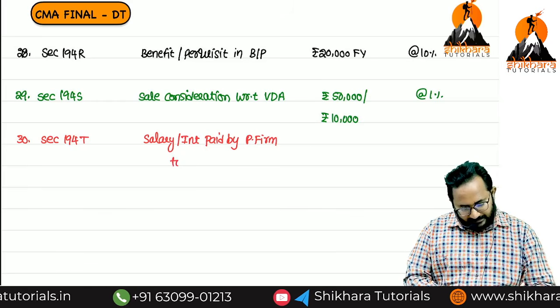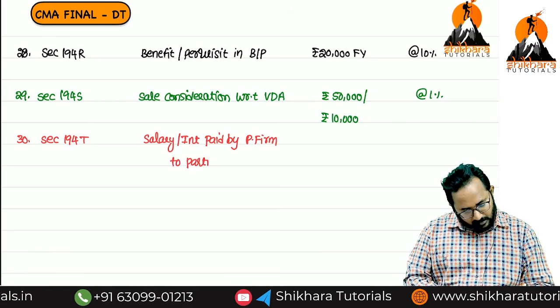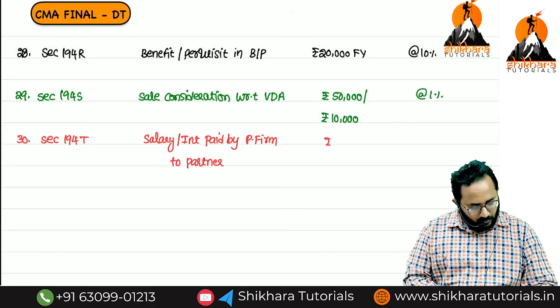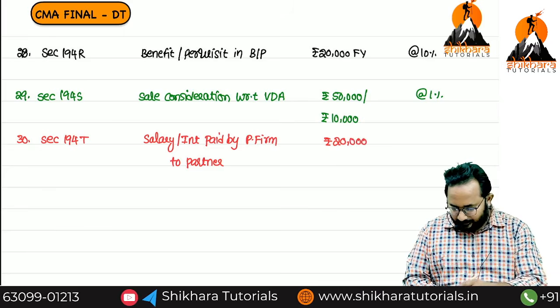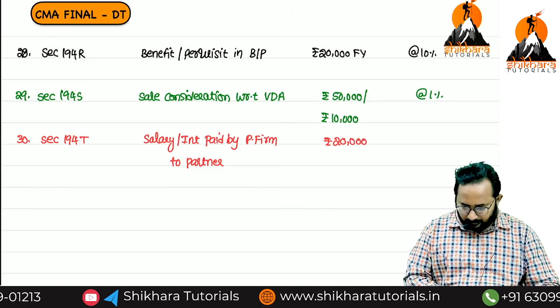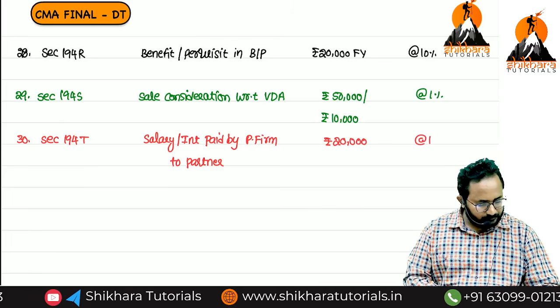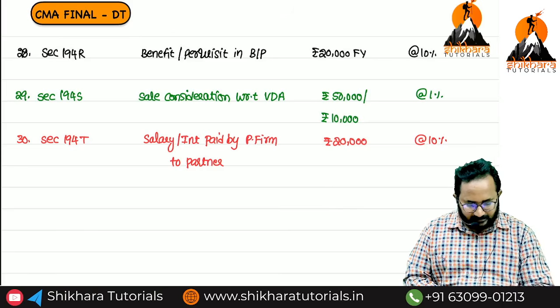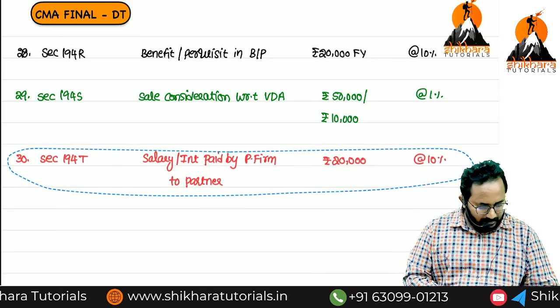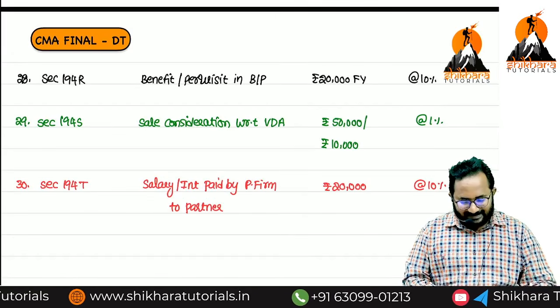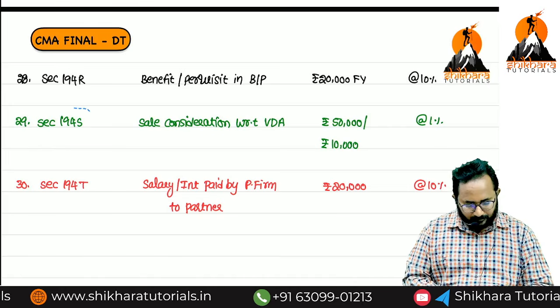What is the threshold limit? Rupees 20,000. What is the TDS rate? 10%. These are the TDS related summary. Shall we write the TCS related summary?